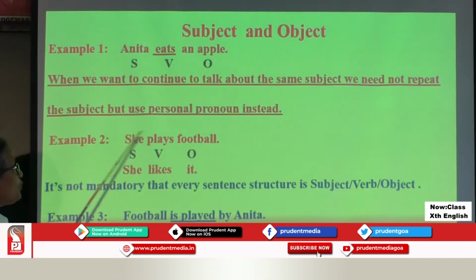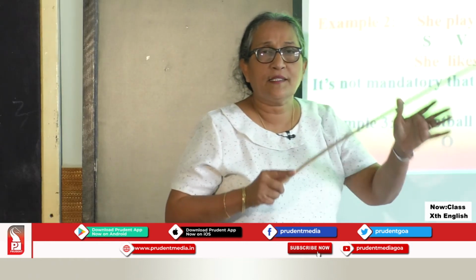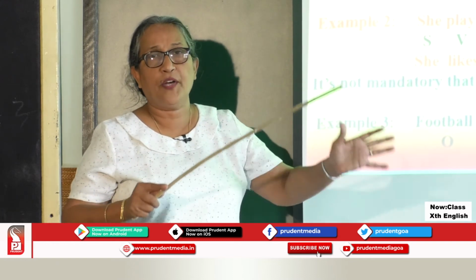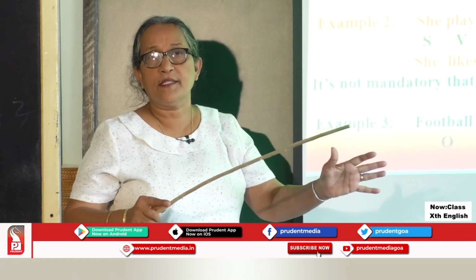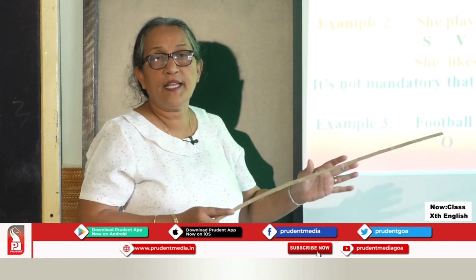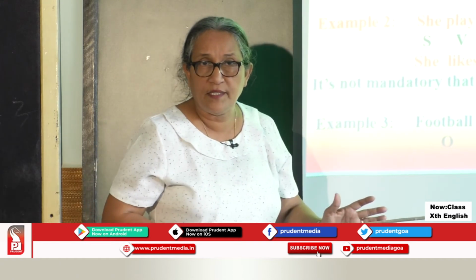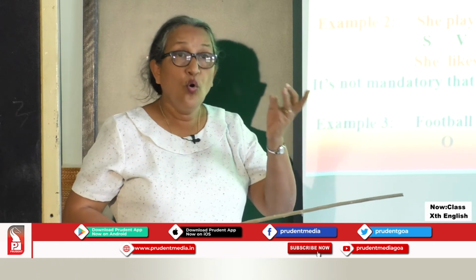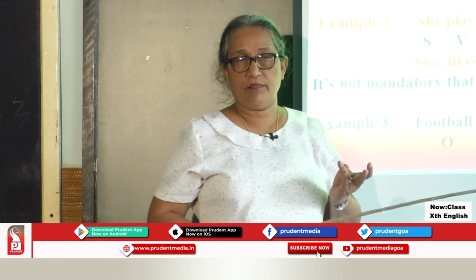So when I don't want to write a noun, I replace it by pronouns, number one. Number two, I identify subject, verb, objects first. I identify the verb on the basis of what is a verb, action word. How do I identify subject and object in the sentence? Subject by asking two questions, who and by whom.